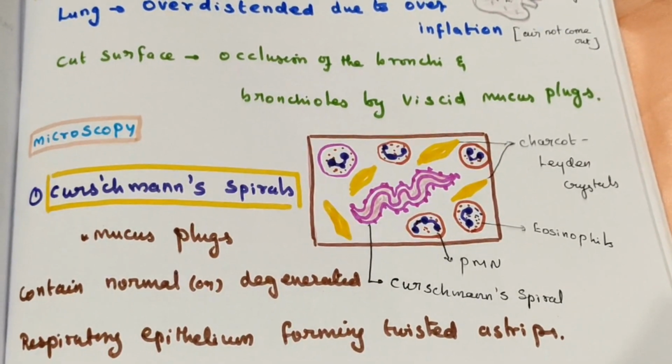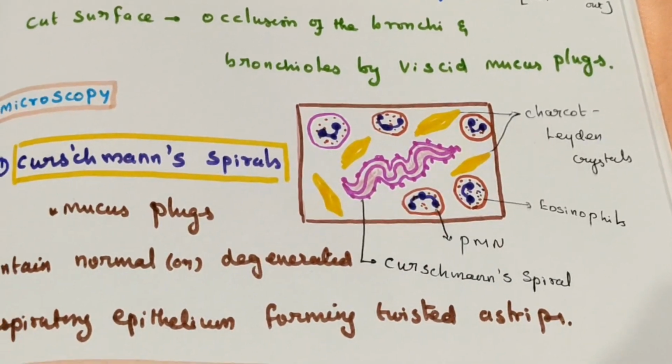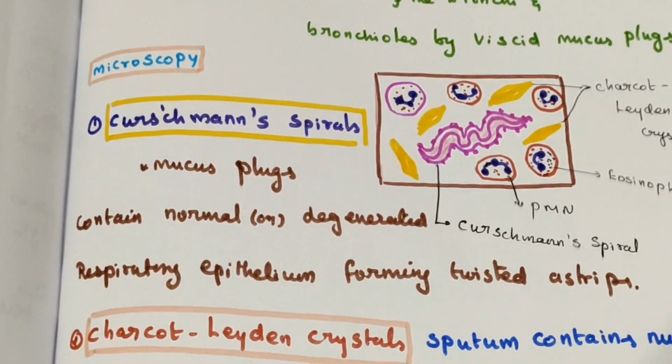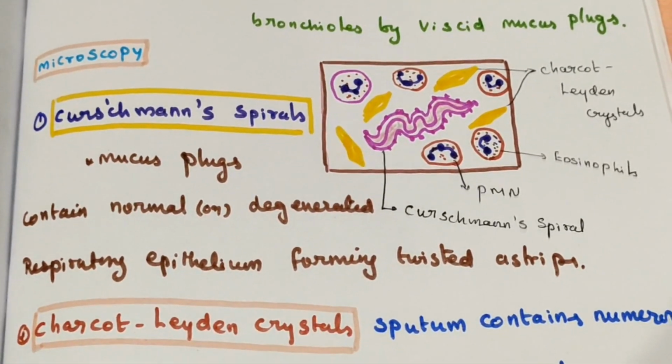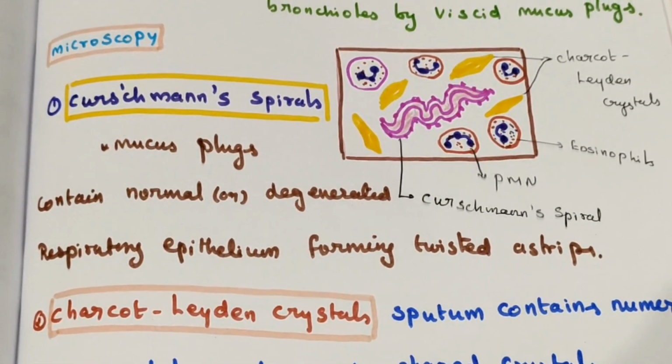What does the sputum contain? The sputum of a patient with asthma contains the triple C. What are the triple C?